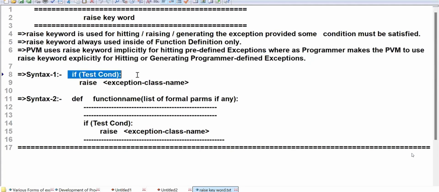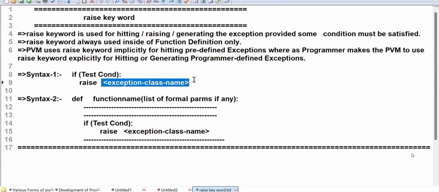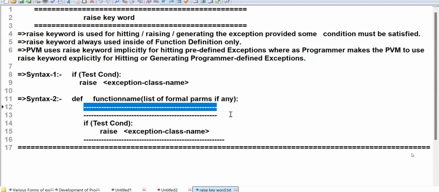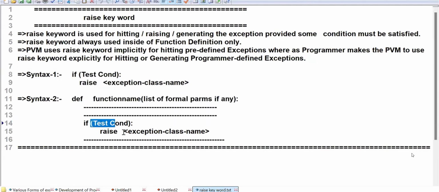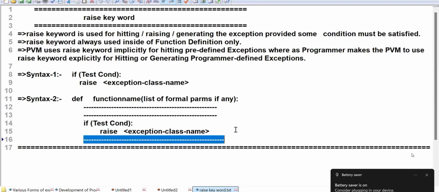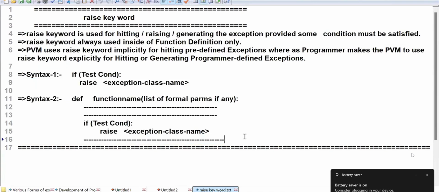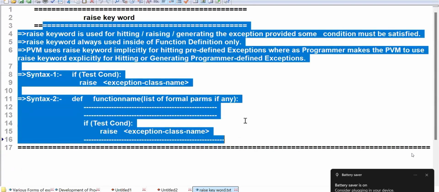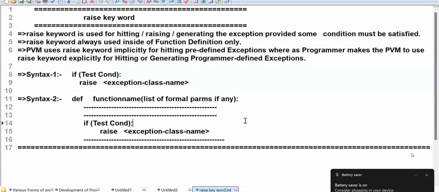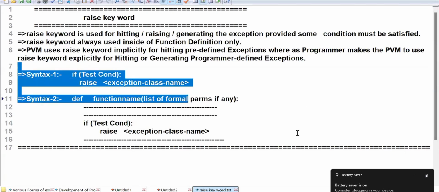If test condition, raise exception class name. The other way: def, function name, list of formal parameters if any, and so on. If test condition, raise exception class name, and closing. I think you are following me. So raise has 3 points and a fourth point, syntax 1 and syntax 2. Already 22 points are there: try, except, else, finally, and 4 more points. Totally 26 points. When will you remember 26 points, I don't know. Will you remember all points? You cannot. If you remember, you are a next-level student.